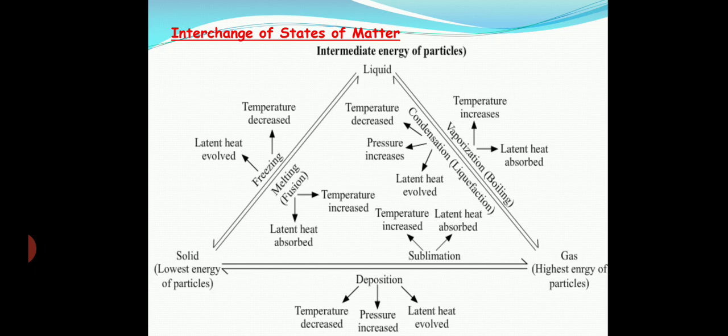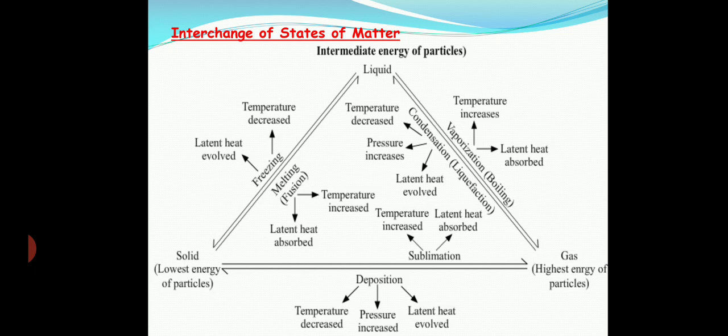One more example is camphor. Nowadays in our homes we are using camphor, which is called kapoor. Camphor is solid in state, and when it gets energy, it directly gets converted to vapor state, the gaseous state, without passing through the liquid state. So these two are the best examples of sublimation. One more example is there that we will learn in the next topic, that is solid carbon dioxide, dry ice.